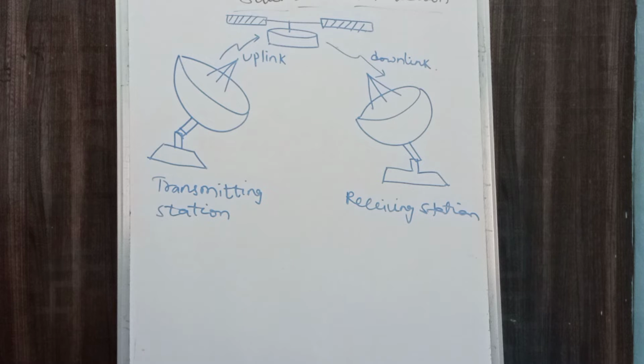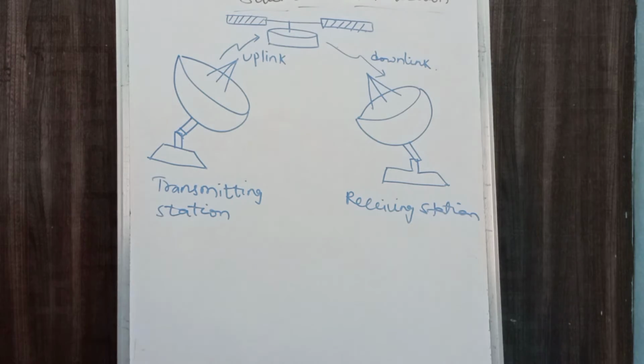The signals transferring from the transmitting station to the satellite is called uplink, whereas the signals received by the satellite and transferred to the receiving station is called downlink. Uploading means sending. Downloading means receiving. So this works in the satellite communication system.